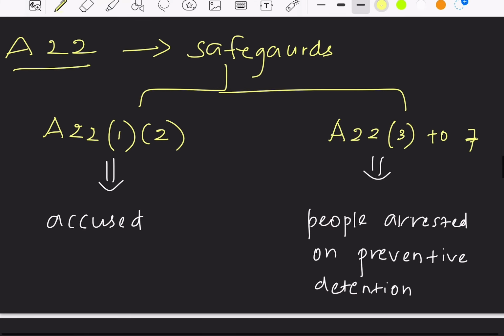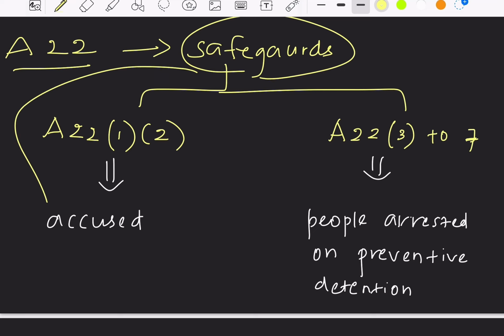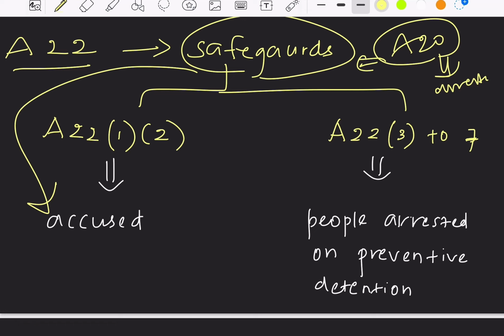Article 20 is providing safeguards for the accused. We had already studied Article 20. Article 20 is also providing safeguards, but those safeguards are for the person who is arrested or imprisoned. But here Article 22 is providing safeguards for the person accused. That's it. His guilt is not yet proven. So only for the accused person it is providing safeguards.